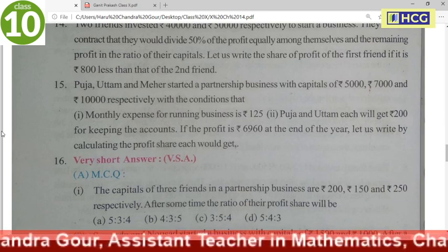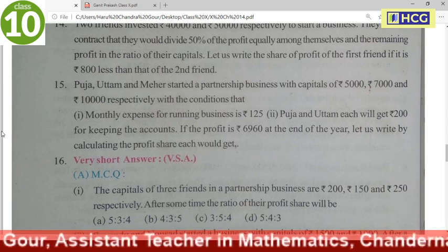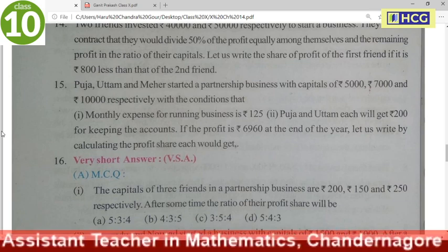If the profit is 6,960 at the end of the year, let us write by calculating profit share of each would get.